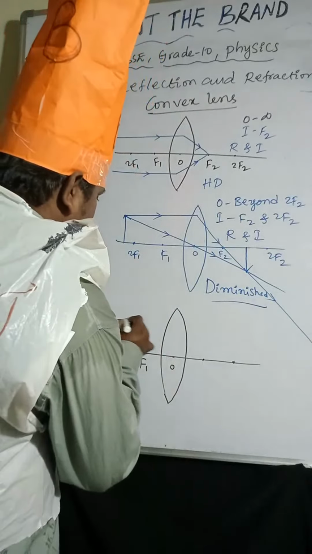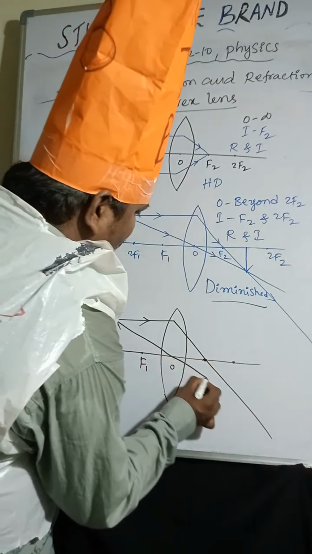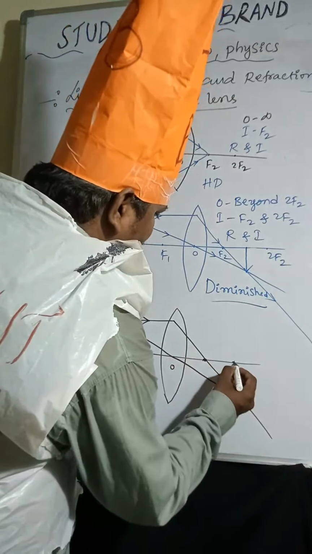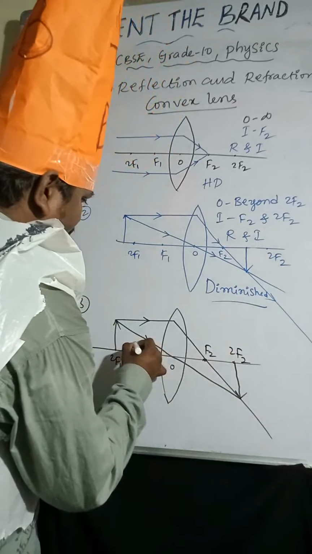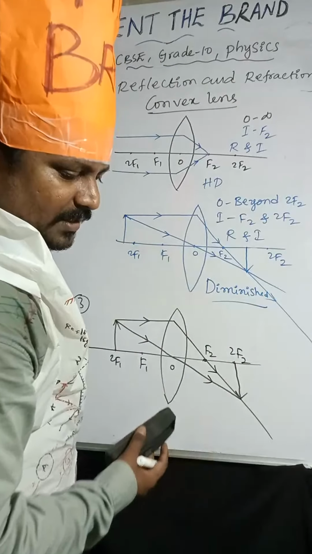One light ray I am taking like this. Another light ray is passing through optic center. So image will form here, between F2 and 2F2. So in this case we'll get same size, real and inverted.